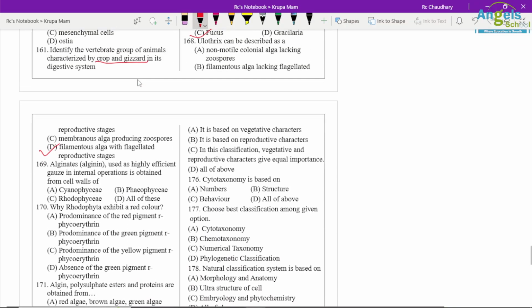Algin, used as a highly efficient gauze in internal operations, is obtained from the cell wall of Phaeophyceae only. Why do Rhodophyta exhibit red color? Because of the predominance of red colored phycoerythrin. Option 1 is correct.